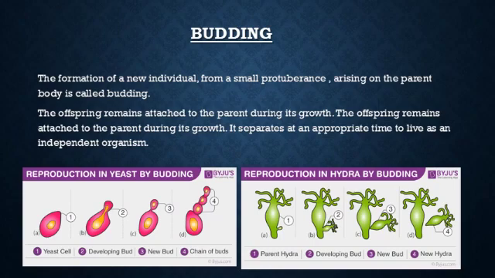In the second picture you can see a parent hydra, and then a bud develops on the body of the parent hydra, and after some time it gets detached, and this daughter hydra will exist as a single independent organism. So this is about asexual reproduction in animals. First is binary fission, then multiple fission, then budding.